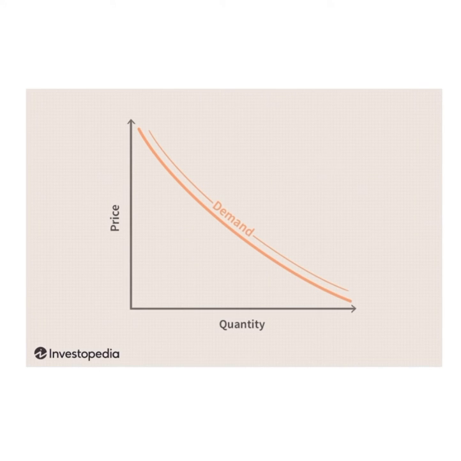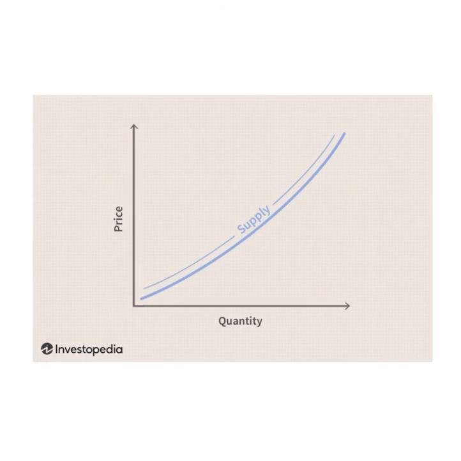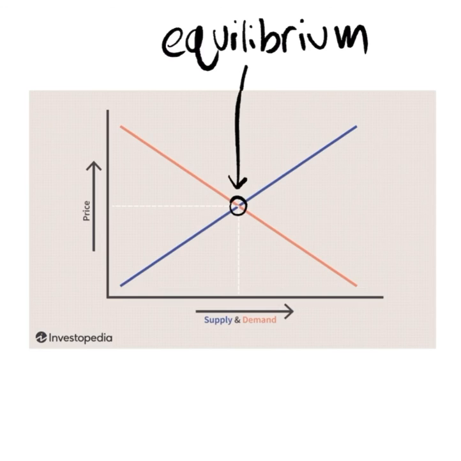The law of demand states that a higher price leads to a lower quantity demanded, and that a lower price leads to a higher quantity demanded. And the law of supply states that a higher price leads to a higher quantity supplied, and that a lower price leads to a lower quantity supplied. So you want to be in the middle of these two curves so that you're supplying the right amount of produce to be purchased, and that it's actually being bought.